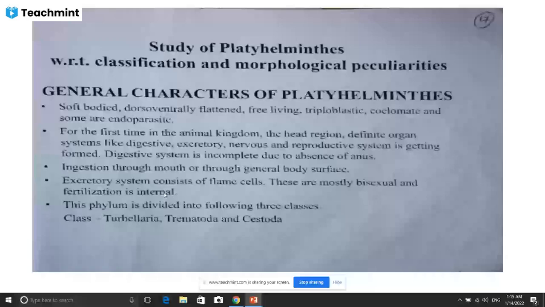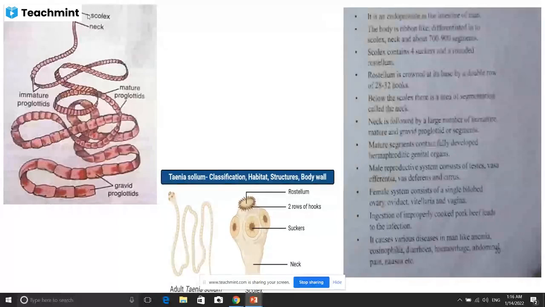Now, the first animal of this phylum Platyhelminthes is Taenia solium. I think you know this animal. It is present in the human intestine and is endoparasitic. It is also called a flatworm, because the body is ribbon-like. Ribbon means, like the girls used to wear in their hair. The body is just like that, so it is called a ribbon-like, flat body. So this animal we call Taenia solium.